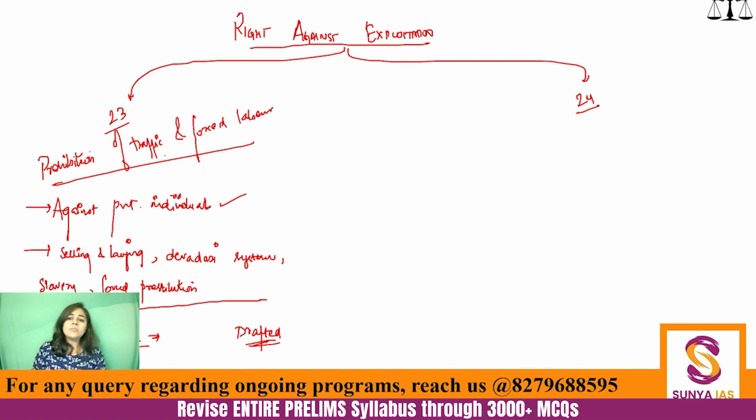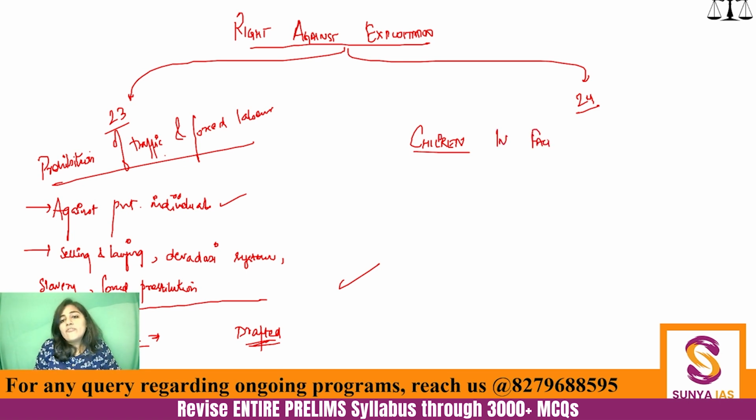Now, let's come to Article 24. Article 24 is about prohibition of employment of children in factories, etc. So, Article 24 is focused on children in factories.